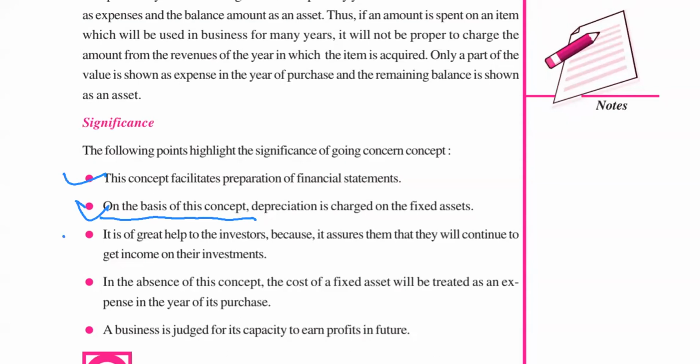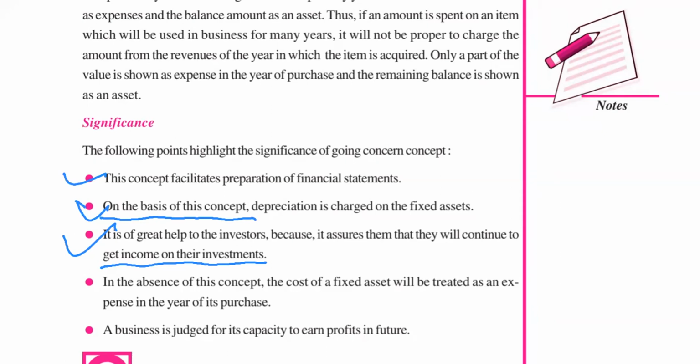Then coming to the third one, it is of great help to the investor because it assures them that they will continue to get income on their investment. It means what? Those investors, they are investing money in your business. So they will also get an assurance that your business will continue for a long period of time, and they will get income on their investment. Whatever money they have paid to your business, they will get income on that, and after a certain period they will get back their money.